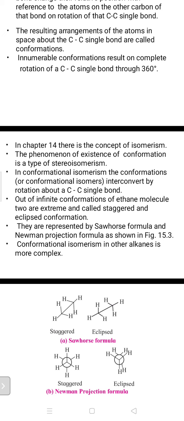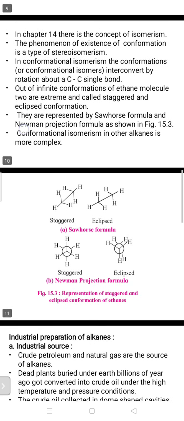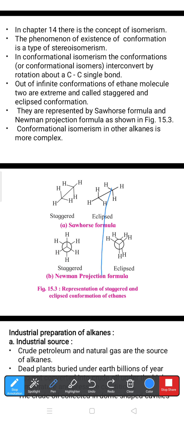These staggered and eclipsed forms can be represented by the Sawhorse formula and the Newman projection formula, which we can discuss using figures. Conformational isomerism in other alkanes is more complex. In this picture, you can see first the staggered conformation, and later we'll discuss the eclipsed. Look at the staggered conformation. This is the first carbon, around which three hydrogen atoms, 1, 2, 3, are attached. Around the second carbon, also three hydrogen atoms, 1, 2, 3, are attached.